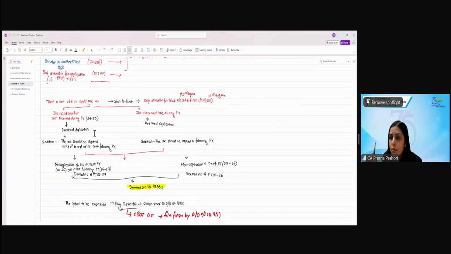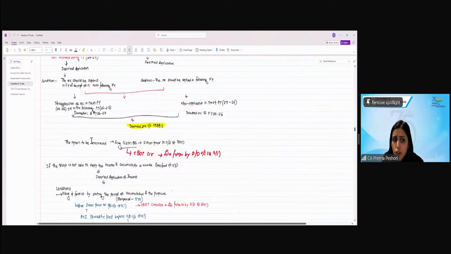Are we clear? Or if the income is received late during the previous year, then again I have the option to consider this as deemed application by filing form 9A, if the income is received on the last day of the previous year. Then if it was not applied in the next year, it will be considered as deemed income of the next year, right? So the option is to be exercised by filing form 9A 2 months prior to the due date of return of income. But the CBDT has given the extension that this form can be filed even by the due date under 139(1), even if it is not filed 2 months prior, right?